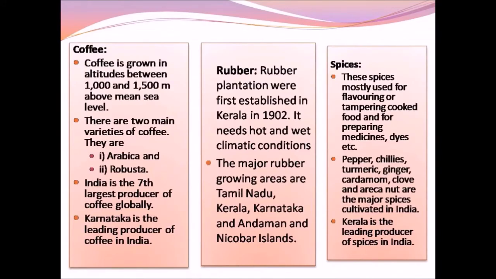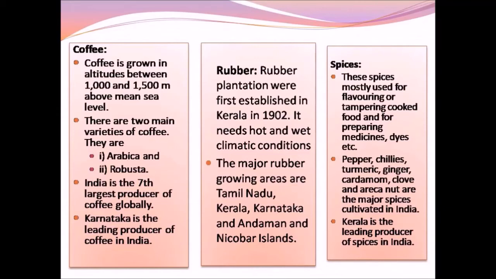Coffee. Coffee is grown in high altitude between 1000 to 1500 meters above the sea level. There are two main varieties of coffee. They are Arabica, which is of high quality and is cultivated more in India. And the second variety is Robusta, which is of inferior quality. India is the seventh largest producer of coffee in the world. Karnataka is the leading producer of coffee in India.